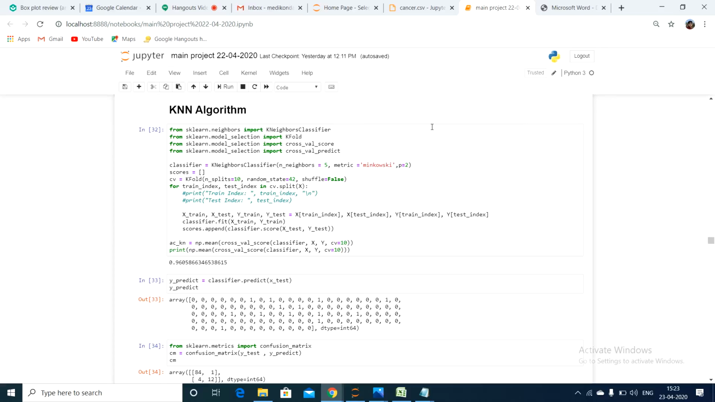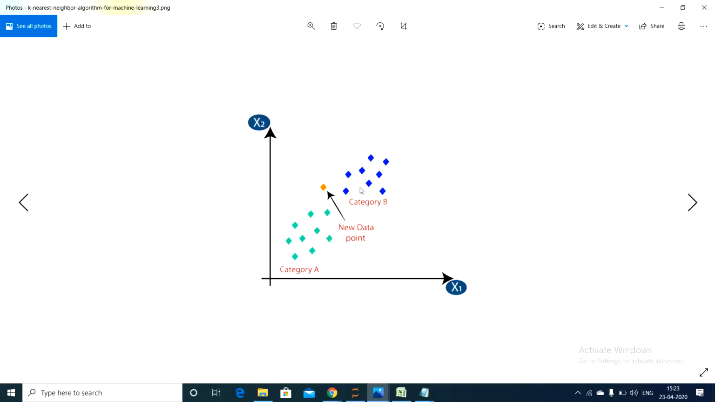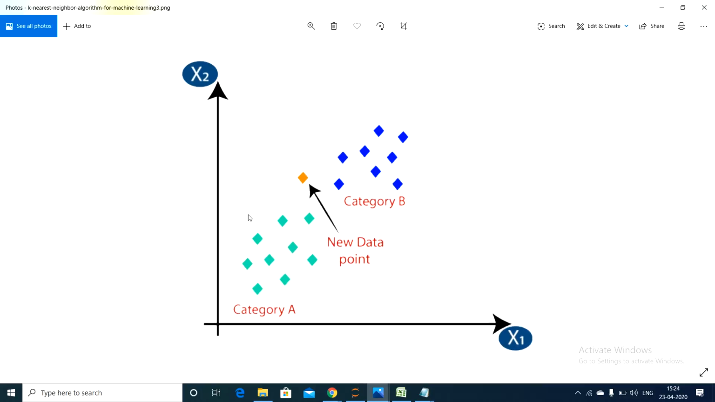If there are two groups of data, here we are concentrating on the nearest thing. See here, I will show you a diagram. There are two categories of data, category A and category B. If a new point arises, our intention is to predict whether it goes into category A or category B using the KNN algorithm.